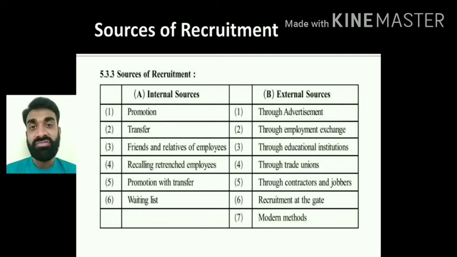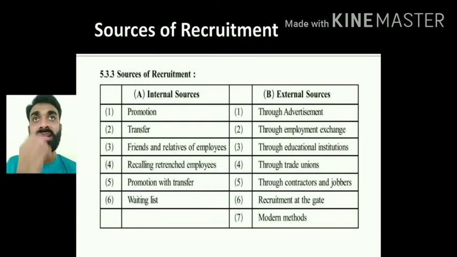Recalling retrenched employees. Retrenched employees, that means what? During that depression period, we don't have that particular project, so we are dismissing the employees, right? Those who are on a contract basis, we are sending them back, right? And if again we have a requirement, we are going to give them the first priority, those who worked in the organization. Promotion with transfer, combination of first and second. Promoted as well as transferred from one place to another place.